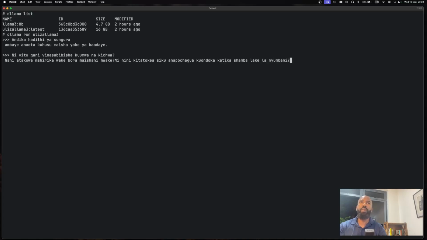And I'm not sure whether it's because they only uploaded safe tensors as opposed to a GGUF file. And there's the response about what could possibly cause a headache. And another response that doesn't seem relevant.